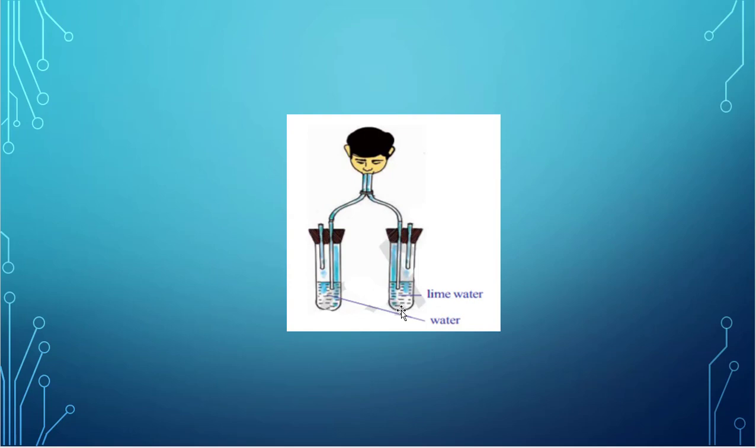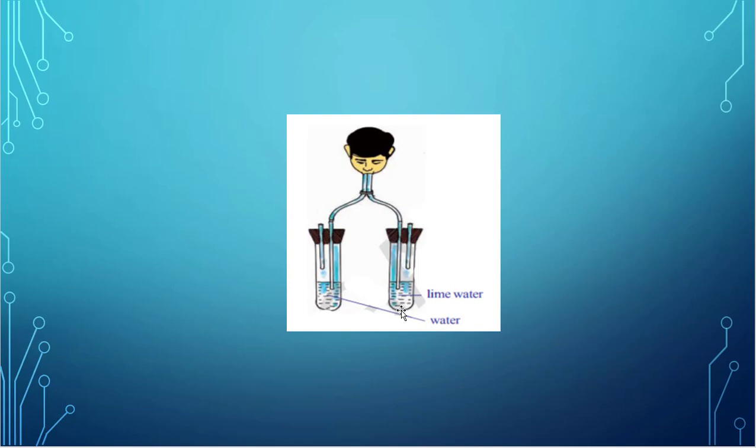After some time, the lime water changed color to milky white. Which gas changes lime water into milky white? That is only because of carbon dioxide. So it is proved that our exhaled air contains carbon dioxide.